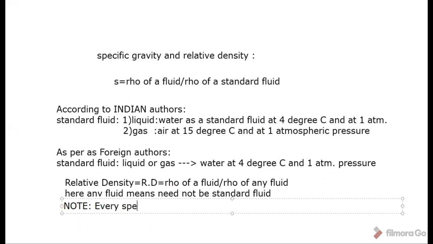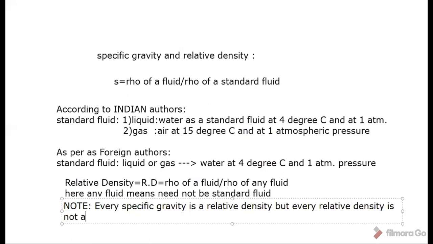Every specific gravity, please remember, is a relative density, but every relative density is not a specific gravity. That is the difference.